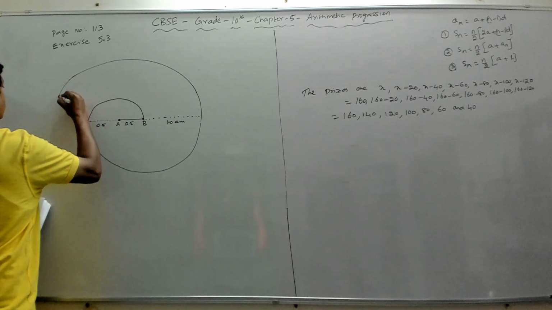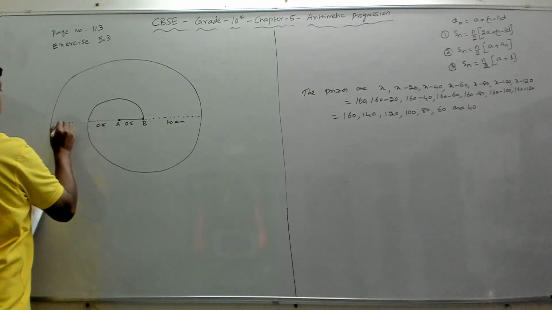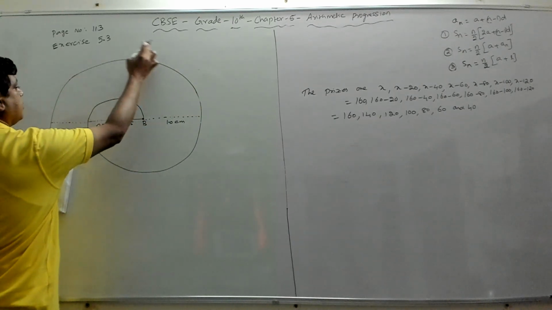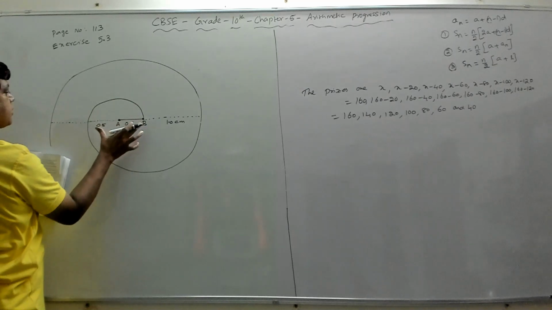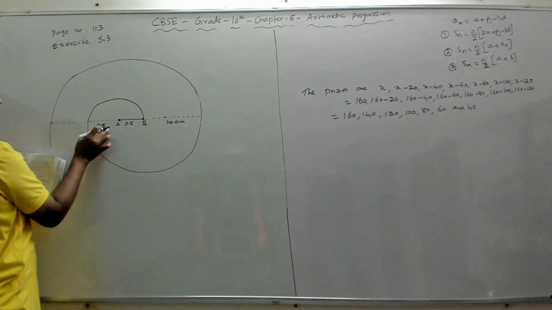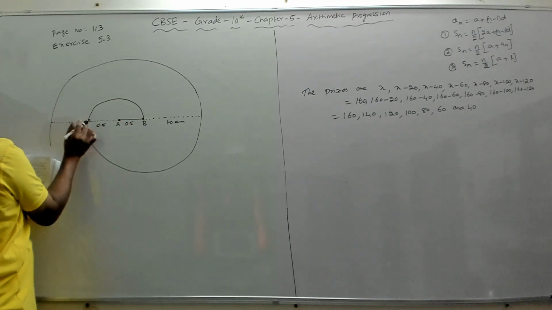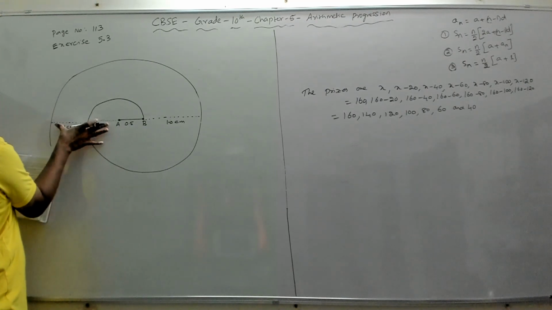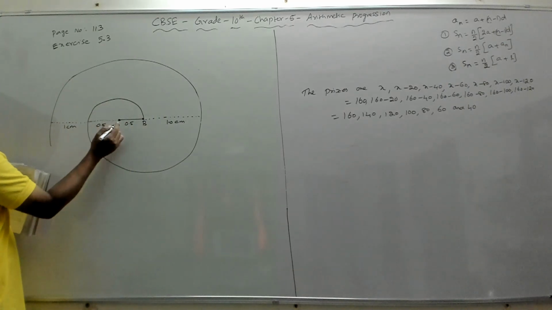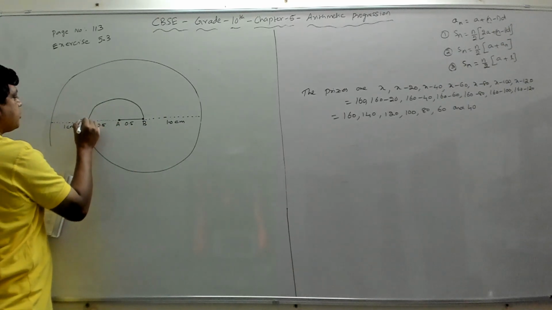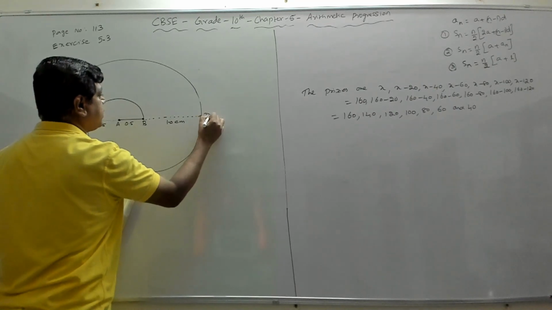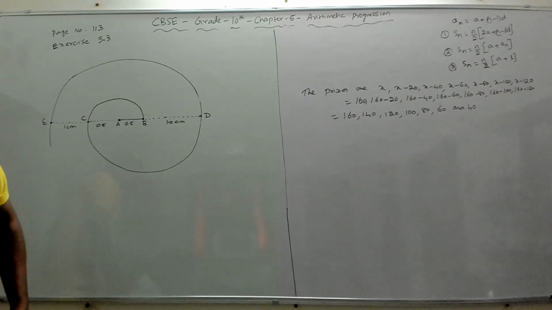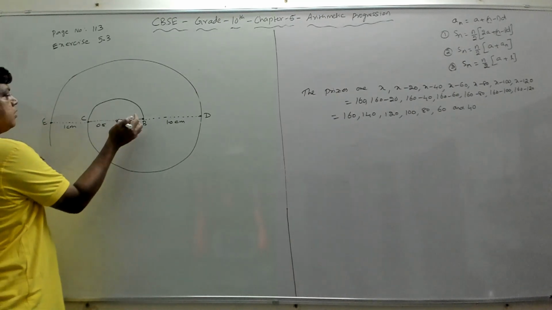Again it comes like this. If you see here, with this as center, if you see this semicircle, this is 0.5, 0.5, again this is also 0.5. So from here to this is 1 centimeter. So totally this is 0.5. So from here to, sorry, this is 1.5. Suppose we call this C, this D, and this E. Then this is the first semicircle.